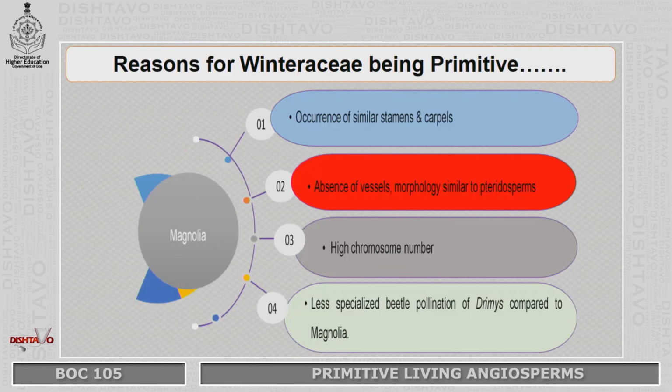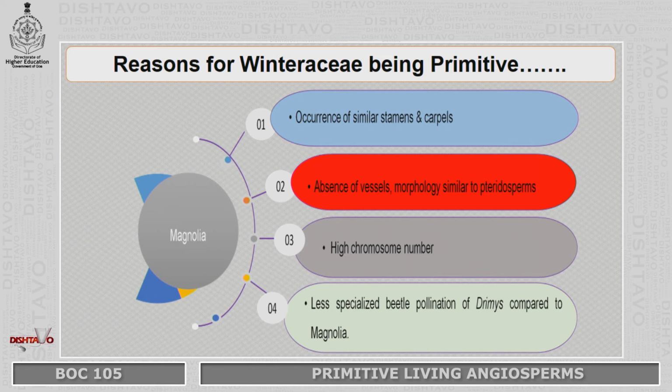Reasons for Winteraceae being primitive: first of all, they have the occurrence of similar stamens and carpels. There is an absence of xylem vessels. Their morphology is very similar to the pteridosperms. Pteridosperms are basically an intermediate between the ferns and the seed-bearing plants. So Winteraceae have a morphology similar to the pteridosperms.